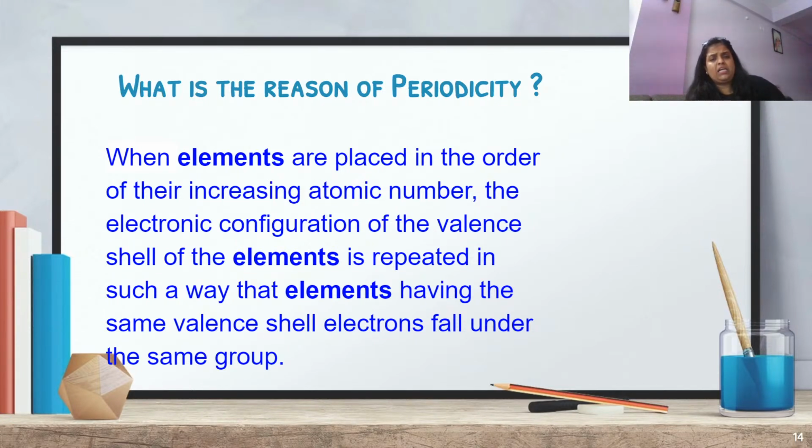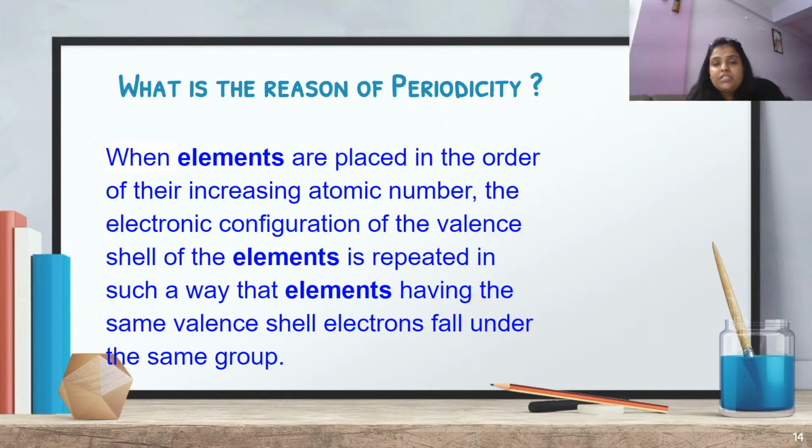So see, even Mendeleev in his periodic table mentioned periodicity. But remember, please jot down my words: Mendeleev could not give the concept of periodicity. This is a very, very important line, guys. Though he is called the father of the periodic table, he could not give the concept of periodicity.